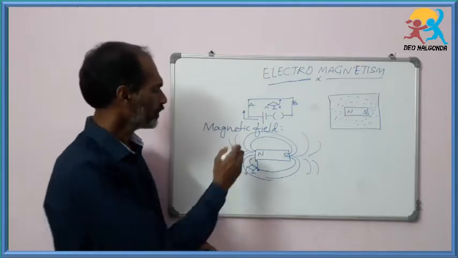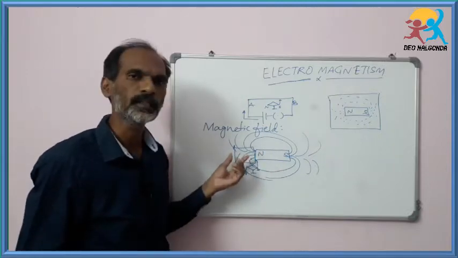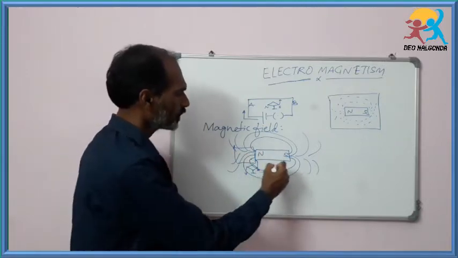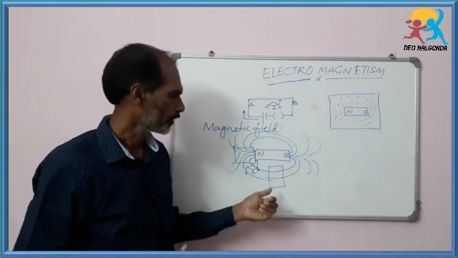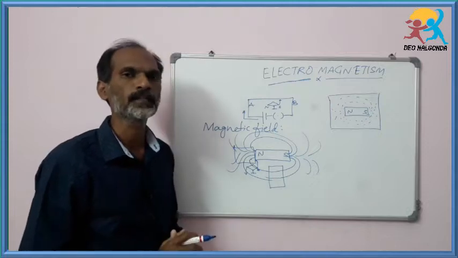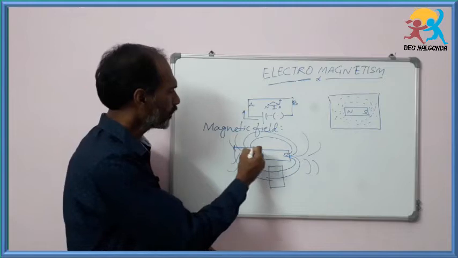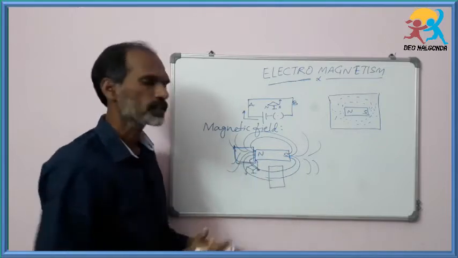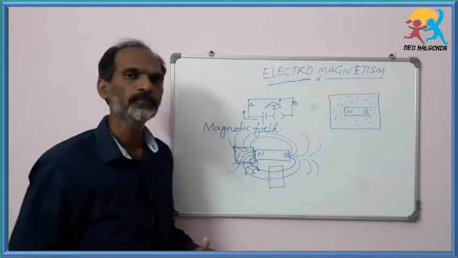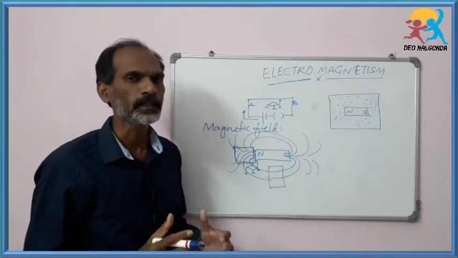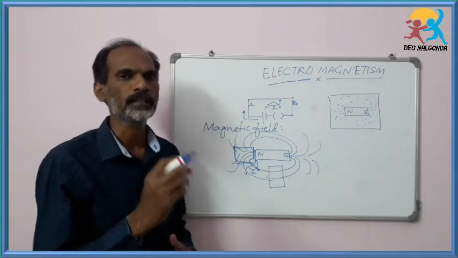In some areas around the bar magnet, the magnetic field lines are very thick, and in some areas the magnetic field lines are very few in number. In the area where the magnetic field lines are very thick, the magnetic field strength is very high. It means we can say that it is a very strong magnetic field.